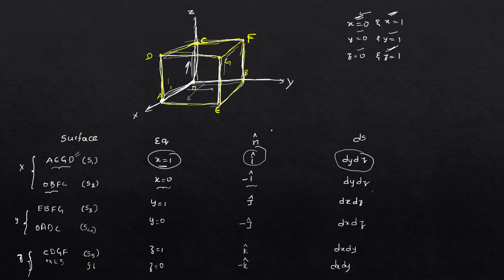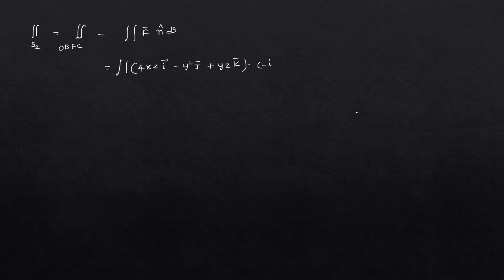I have already shown here n cap will be minus I bar, and x is equal to 0 here, and ds will be dy dz. Now when we do the dot product, we have to multiply only the I bar with I bar. So we will be getting minus 4xz, and the remaining part is 0, dy dz.